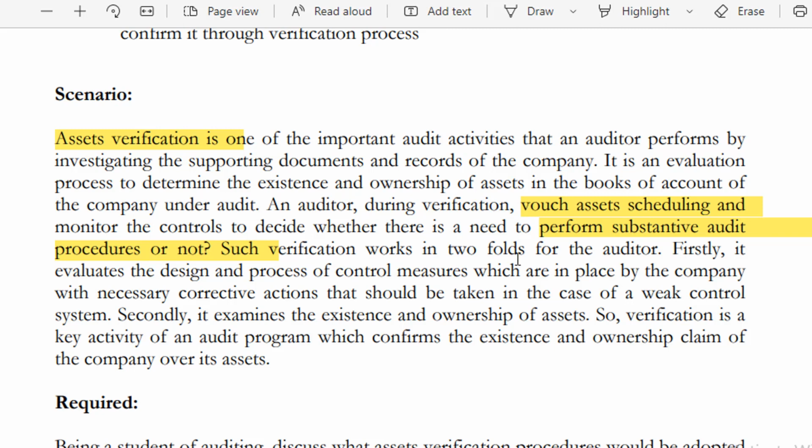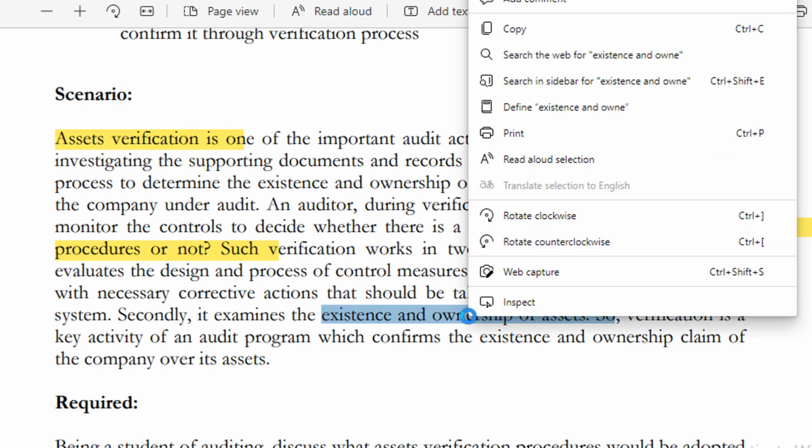Such verification works in two folds. There are two ways to perform such verifications in front of the auditor. First, it evaluates the design and process of control measures which are in place by the company, with necessary corrective actions that should be taken in the case of a weak control system. They are talking about the control system of the company and its design regarding the corrective measures that have been taken if some weaknesses are found in the monitoring process. Secondly, it examines the existence and ownership of assets. Existence and ownership of the assets.